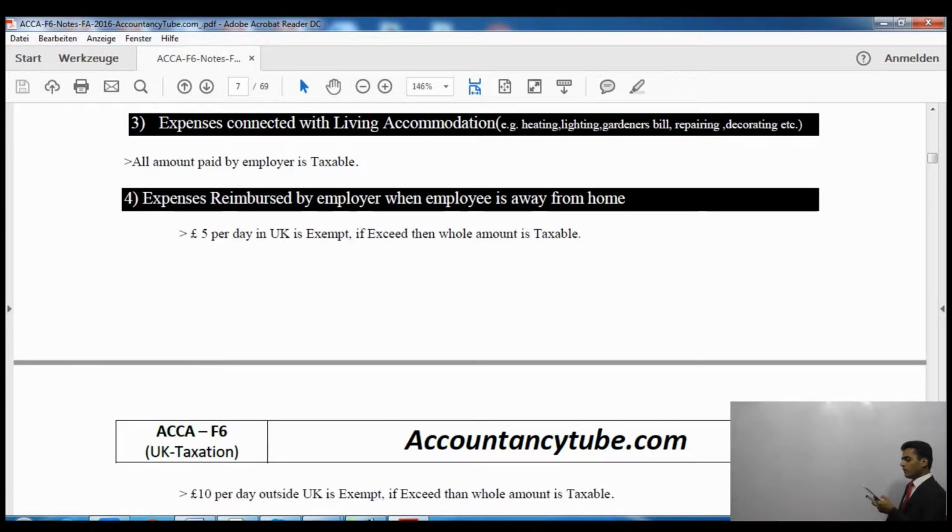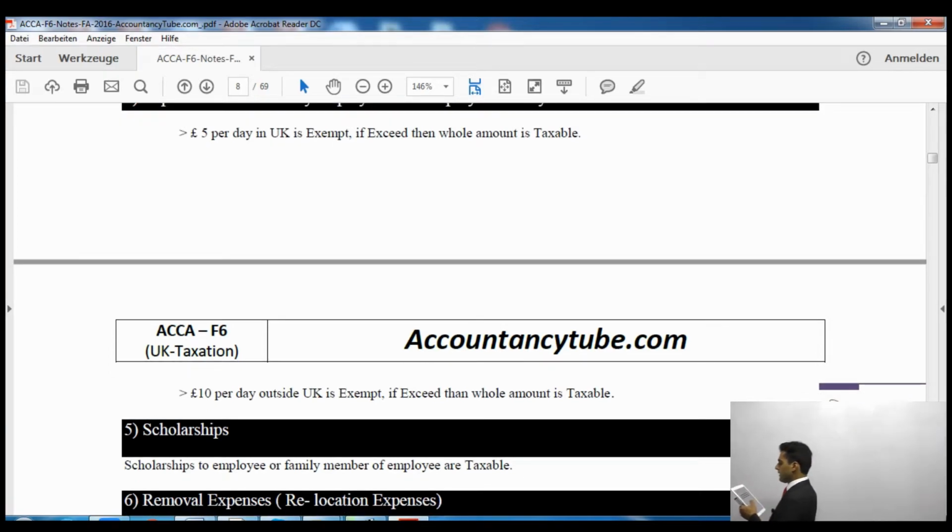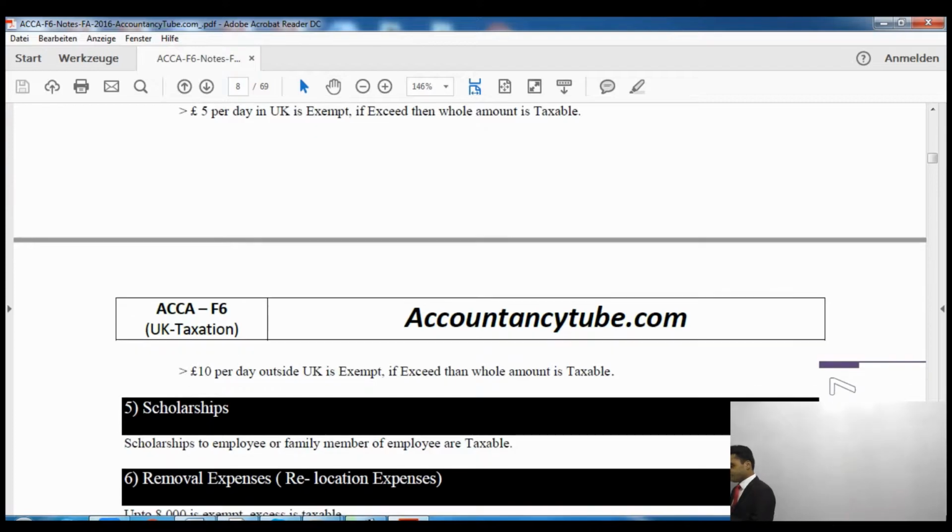Expenses reimbursed by the employer when the employee is away from home. Say, for example, you live in London and you are required to go to the Manchester office, then £5 per day will be exempt. Now, on the next page, page number 7, if you are required to go overseas for business purposes, for your job, then £10 per day will be exempt, and if it exceeds that, then the whole amount is taxable.